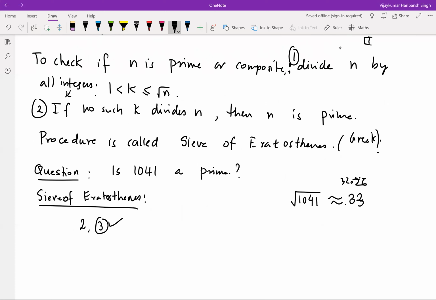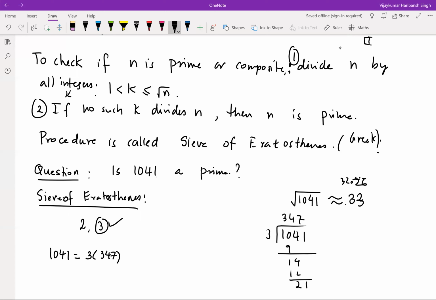So we can already see 1041 divided by 3: 3 ones are 3, 3 fours are 12, and then we get 347. So basically 1041 is 3 times 347. So you got one factor of this.